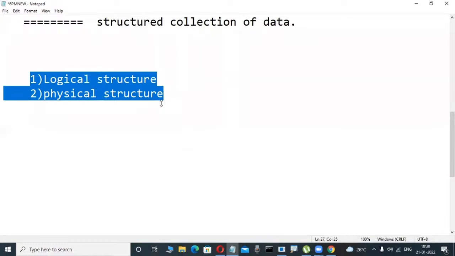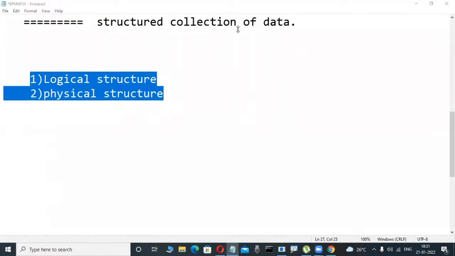Is anybody in our class, maybe computer students or from an academic background, who has a DBMS, database management system paper? I think MTech, MCA, BTech, BCA, MSc computers students. Tell me briefly, what is the difference between logical and physical structure? Does anybody have an idea? It's easy, not difficult.